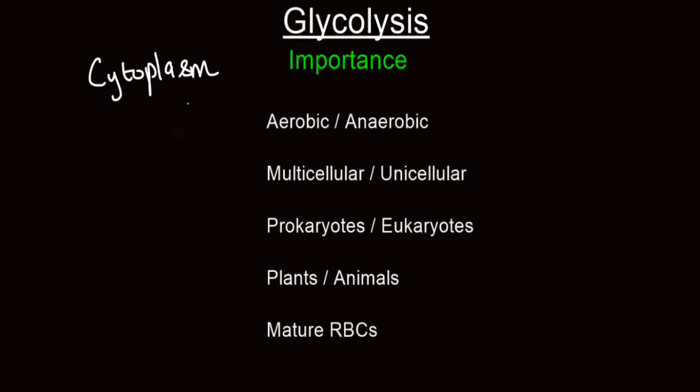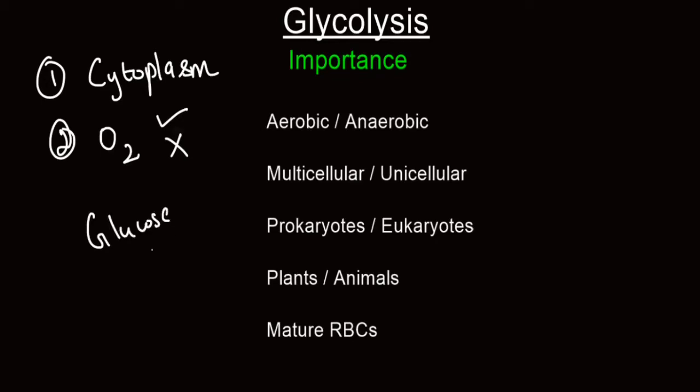This pathway does not require any special organelle. Second thing is it can happen in the presence or even in the absence of oxygen, that is, it is not dependent on oxygen. During glycolysis, only splitting of glucose into pyruvate happens.